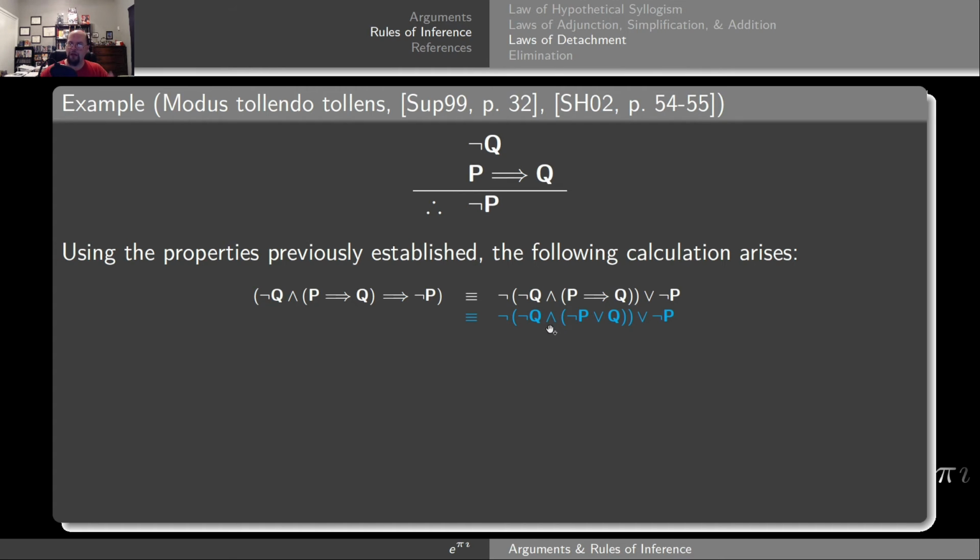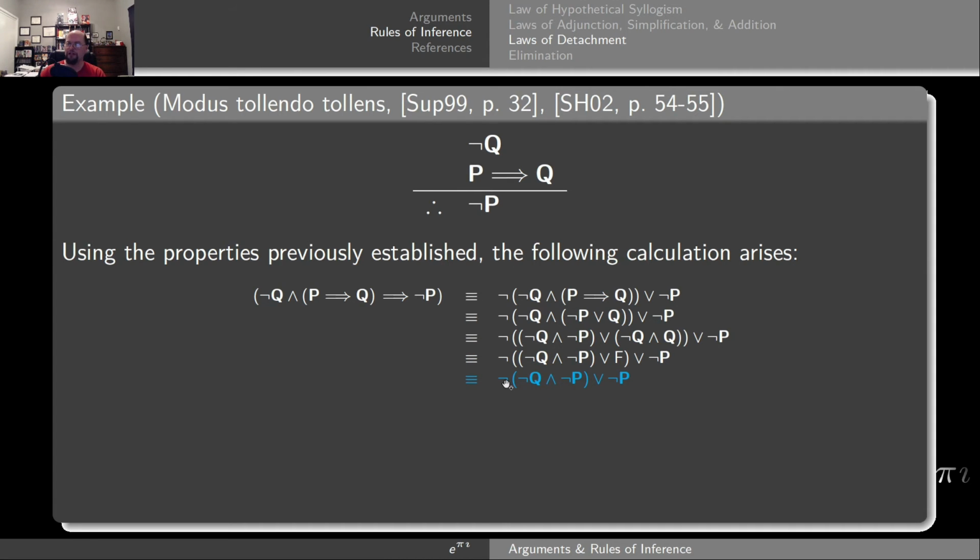Now, let's apply the distributive law. So conjunction on disjunction will distribute, giving me negation of Q, conjunction with negation of P, disjunction, negation of Q, conjunction Q. Now, negation of Q, conjunction with Q, that is going to give me a false statement. Again, that is the law of non-contradiction. So we have a false statement here. Now, false is the identity element for disjunction, so that melts away, giving me this.